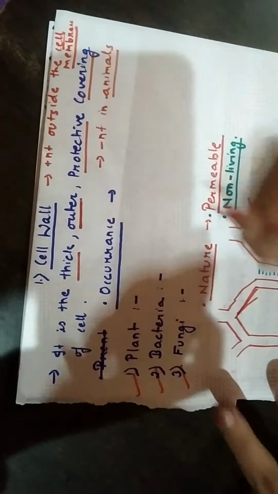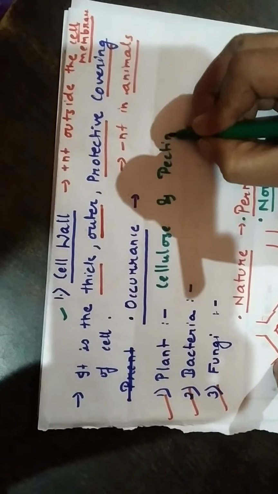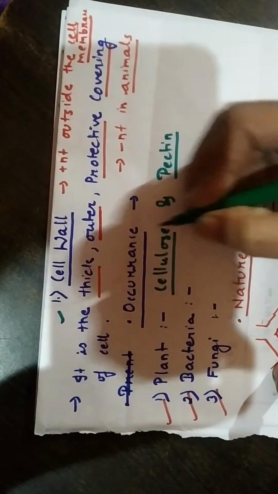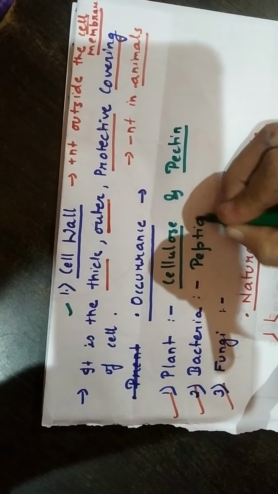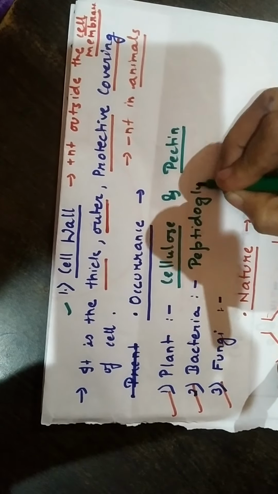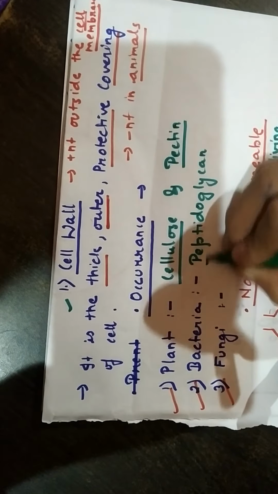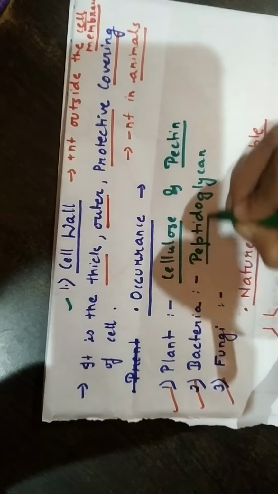It is present in plants, bacteria and fungi. In plants, the cell wall is made up of cellulose as well as pectin. In bacteria, the cell wall is made up of peptidoglycan. However, it is made up of chitin in fungi.